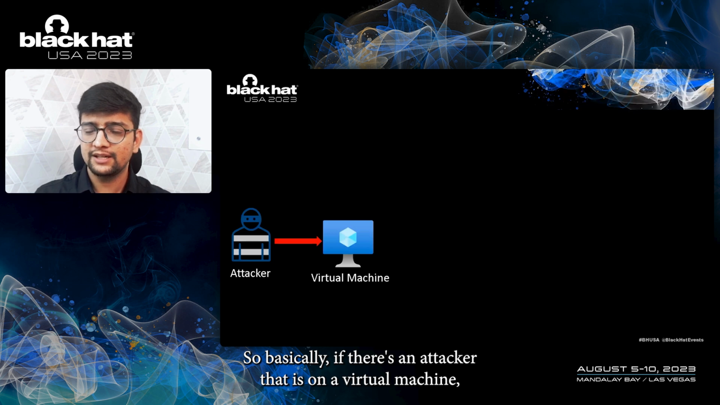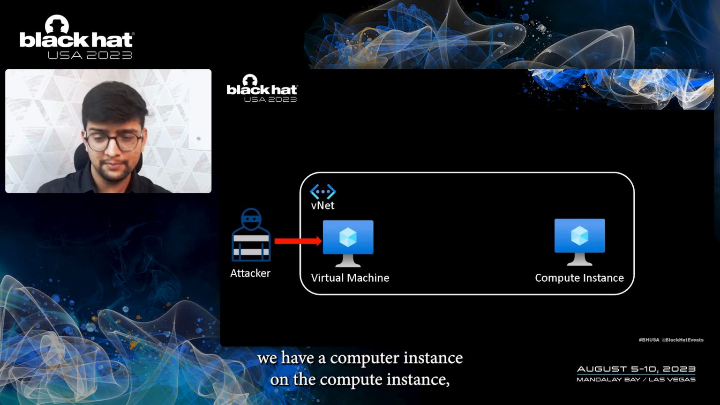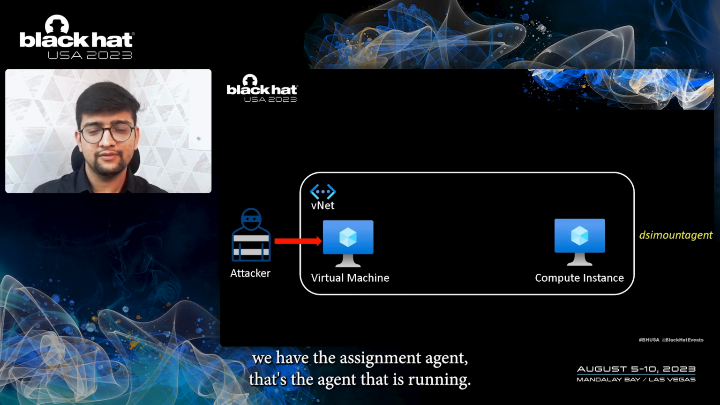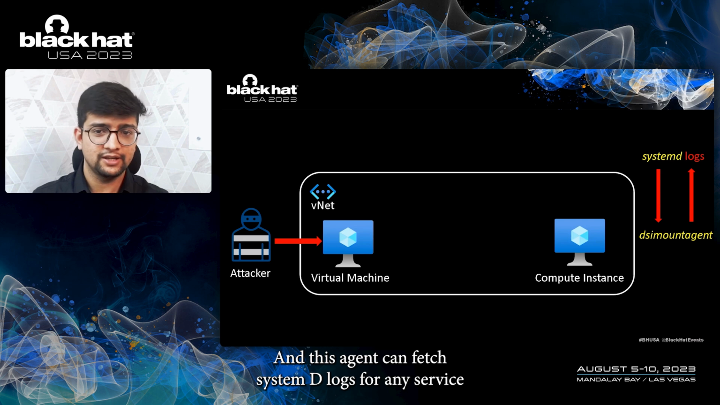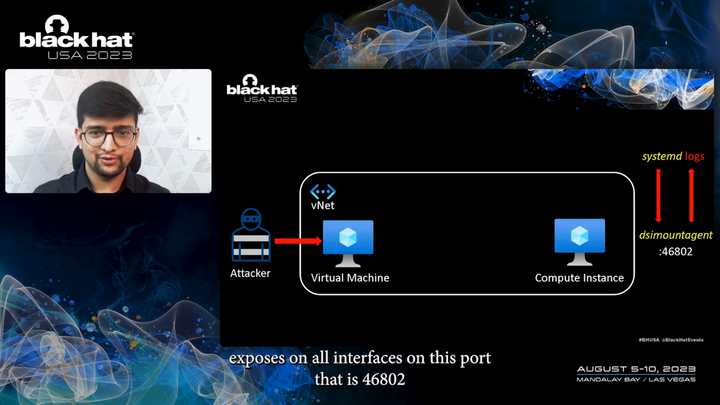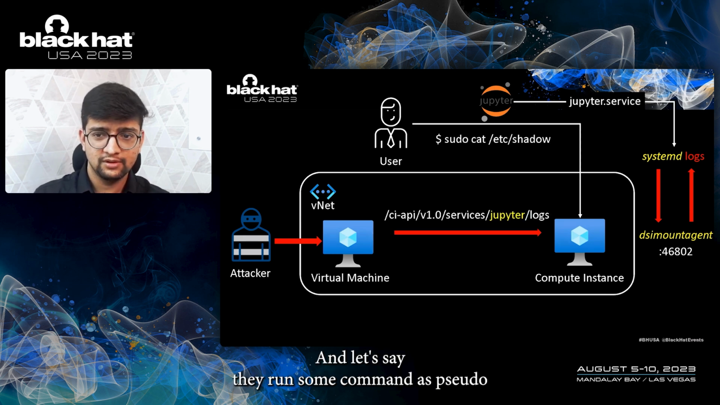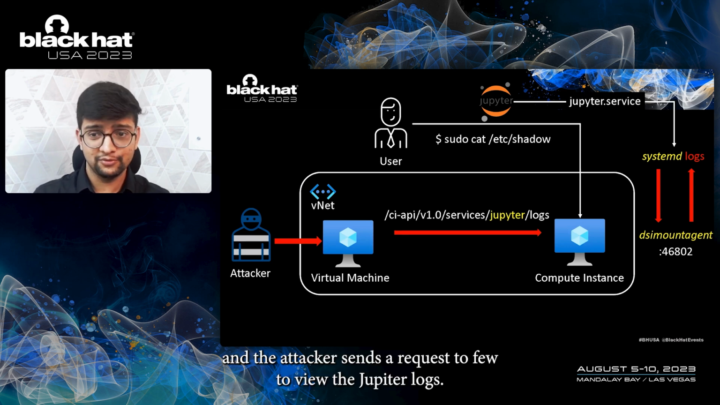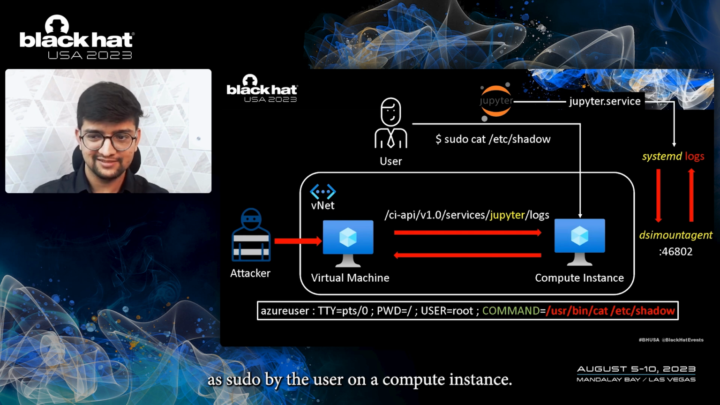So basically, if there's an attacker on a virtual machine which is part of a virtual network, and on the same VNet we have a compute instance. On the compute instance, we have the DSI mount agent. That's the agent that is running, and this agent can fetch systemd logs for any service. It exposes this on all interfaces on port 46802. And there is a user that is using Jupyter to access the compute instance. Let's say they run some command as sudo, and the attacker sends a request to view the Jupyter logs. This will actually give the command that was executed as sudo by the user on a compute instance.